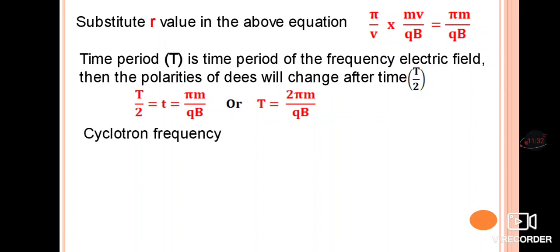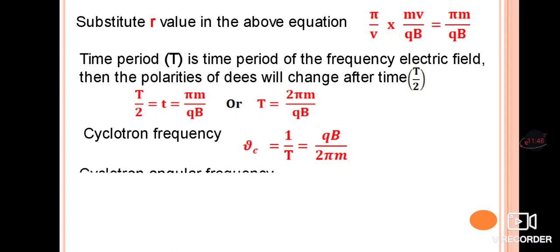Then the cyclotron frequency, we can write it as nu c is equal to 1 over T. Generally frequency we write as nu, but here we have taken nu c, the cyclotron frequency, equal to 1 over T, which is given by qB divided by 2 pi m.